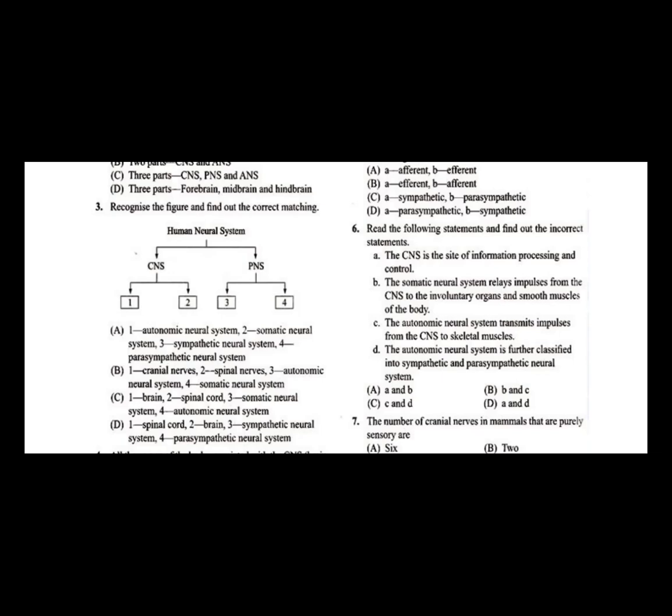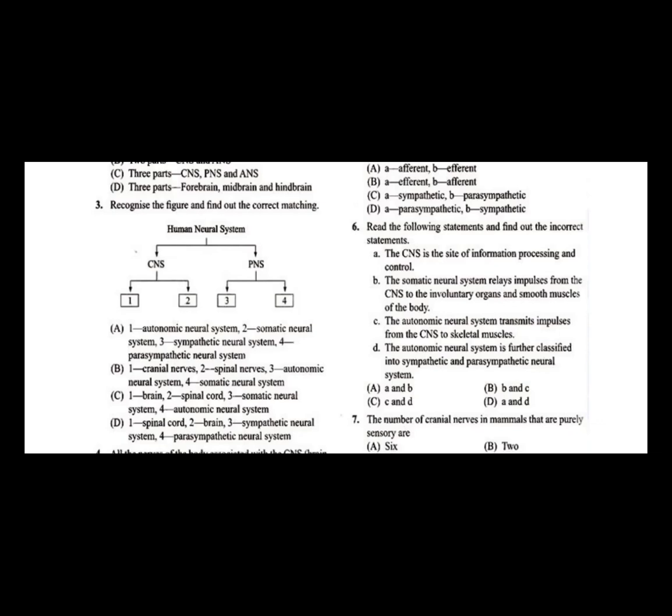So if you see, statement D is right and statement A is right. Statement A says the CNS is a site of information processing and control. Right, it is. Statement D says the autonomic neural system is further classified into sympathetic and parasympathetic. We know that the autonomic nervous system is classified into sympathetic and parasympathetic nervous system. Now, which two statements are wrong? That is B and C.